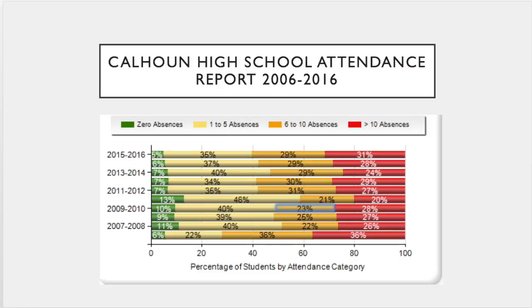2015, 2016, you can see is one of the higher years in the last 10 years, with 31% of students having 10 or more absences. But the 1 to 5 absences is good. Zero absences of 5%. So you can see the data here showing that, while it is fairly consistent, you would like to see that number in red be a little less than 31%.